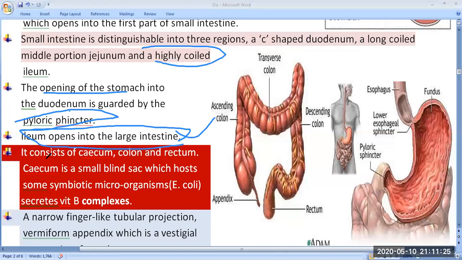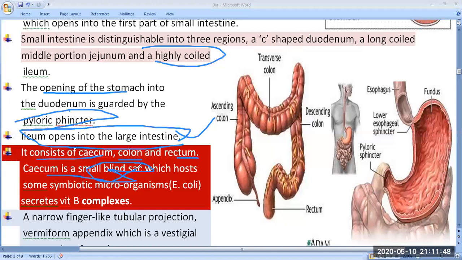So here you can say the large intestine consists of the cecum, colon, rectum, and anus. So you can say cecum, colon, and rectum. The cecum is a small blind sac. You already studied the blind sac during the animal kingdom chapter.